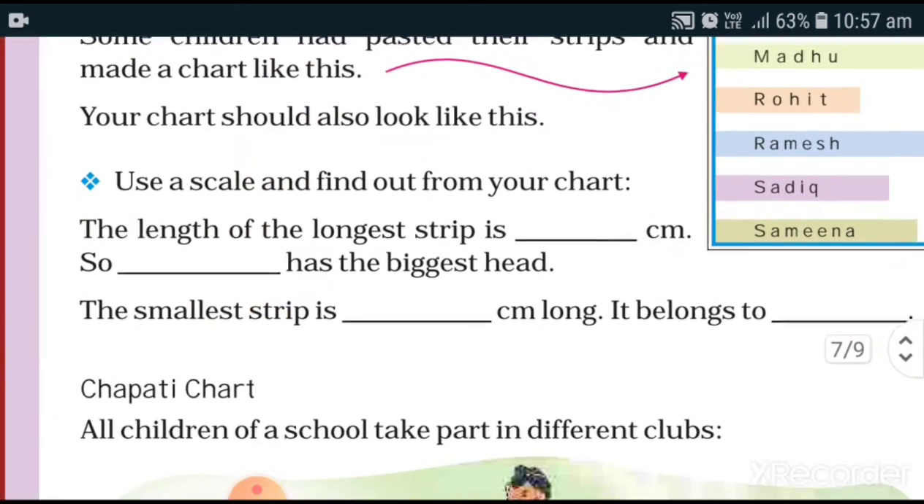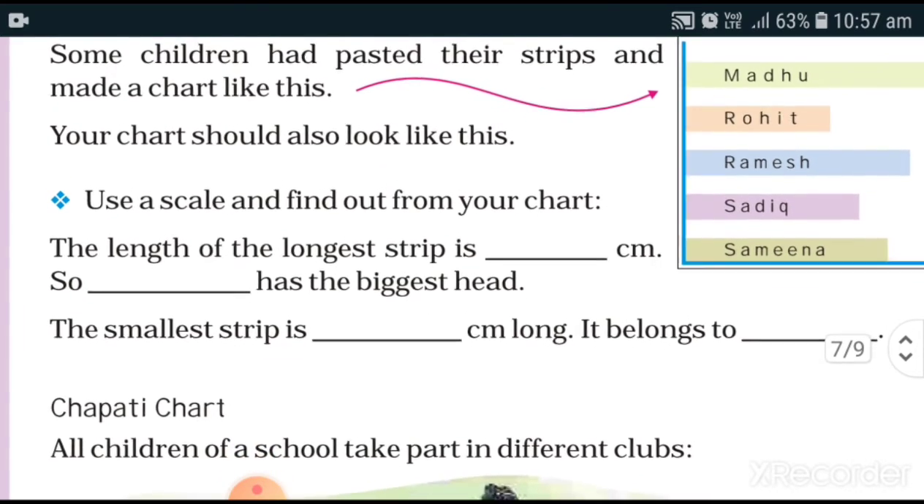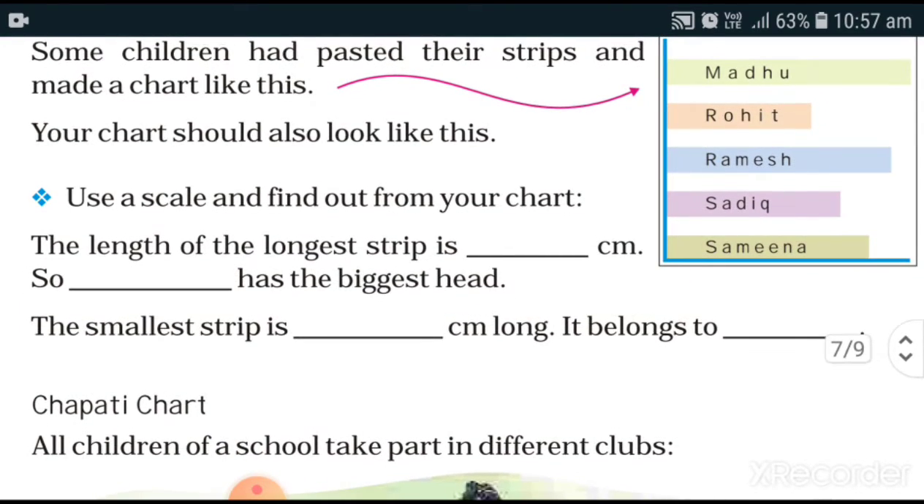This is the activity which you can do with the help of your friends. Here some children had pasted their strips and made a chart like this. You can take the help of your friends and your friend will also take the help of you and write the name on that strip. While taking the measurement, you have to write your name also on that strip and please use a scale to take the measurement. Then only you will know what is the answer.